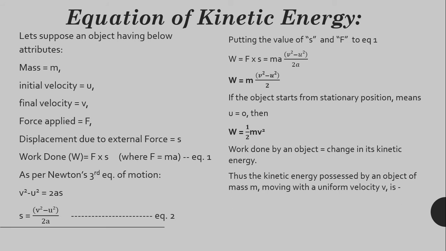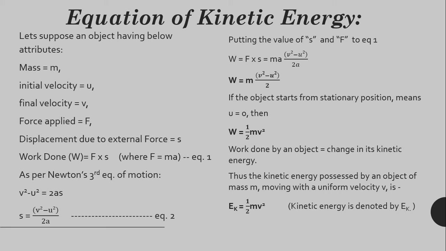That means the kinetic energy possessed by an object of mass m moving with the uniform velocity v is equal to Ek is equal to half m v square. Here Ek represents the kinetic energy. So what is the equation of kinetic energy? Ek is equal to half m v square.